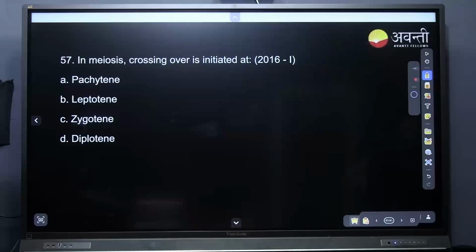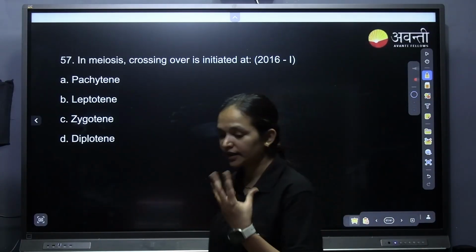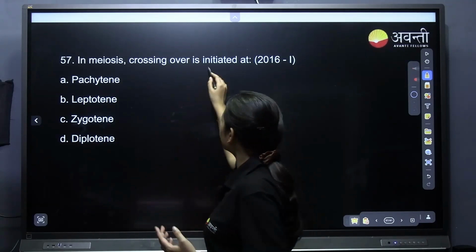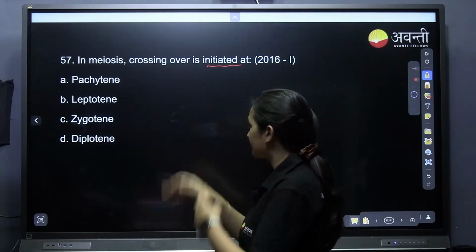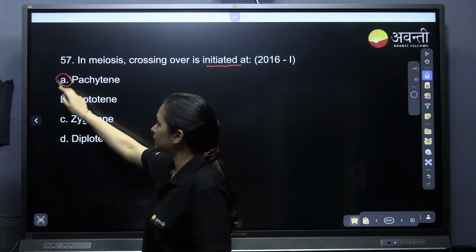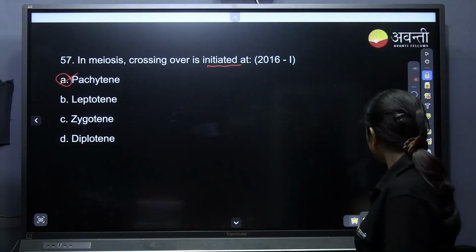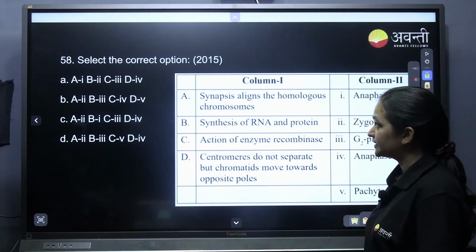In meiosis, crossing over is initiated at, where does crossing over happen? Initiated is just given to mislead. Where exactly does crossing over take place? Crossing over takes place at the pachytene. Easy as that. Select the correct option.